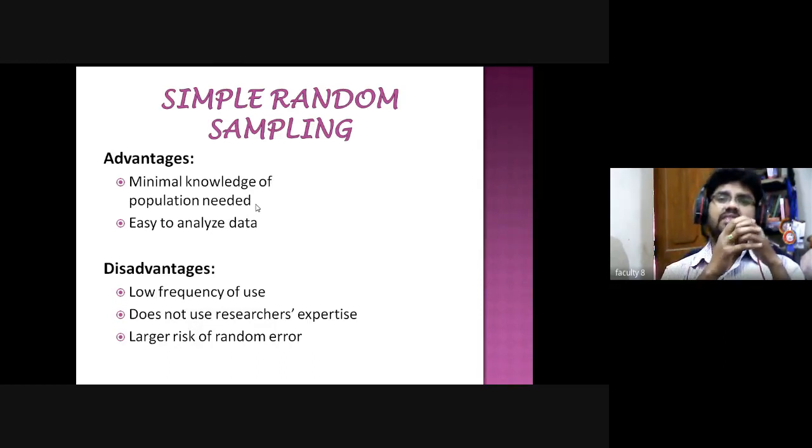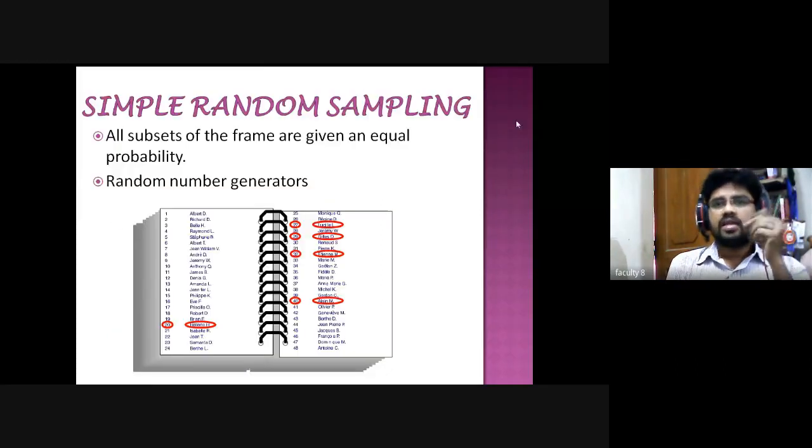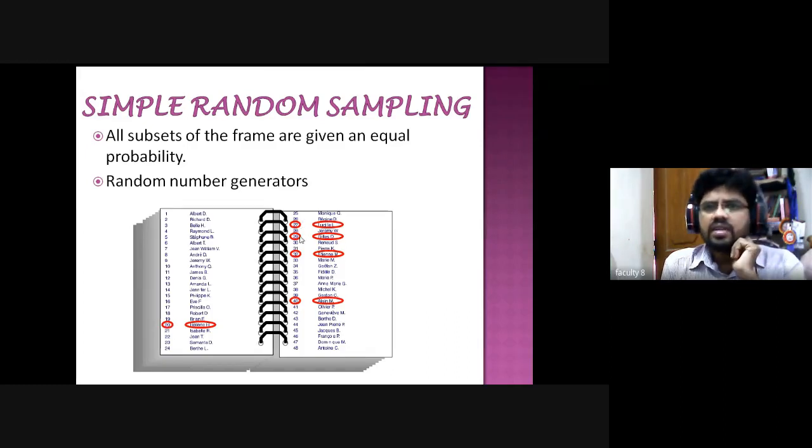Then, a larger risk of random errors. When you use the simple random method, there is a high chance of random error. Why is there a random error? See here, 20 is selected, and here again 27 and 29.